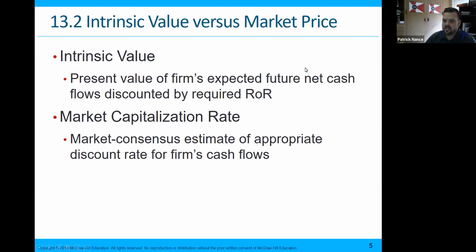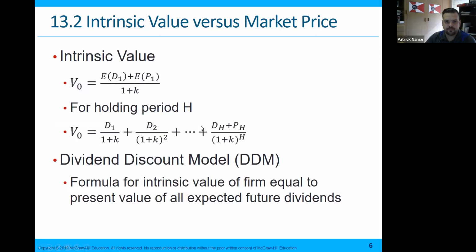The trouble with this, and we'll get into it in a few minutes, is that the future net cash flows could go on forever. They're going to reach a point where it's really impossible, or the number gets so small that discounting back doesn't add up to much. The market capitalization rate is the market consensus estimate of the appropriate discount rate for a firm's cash flows, different than the rate of return. So that's the market cap rate.